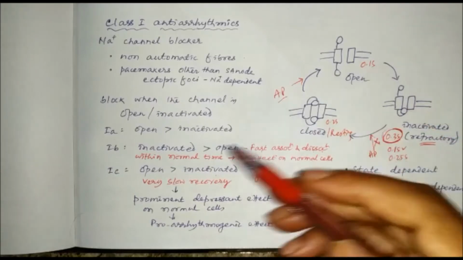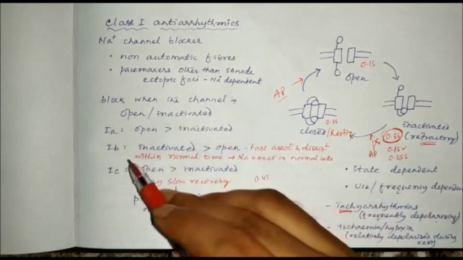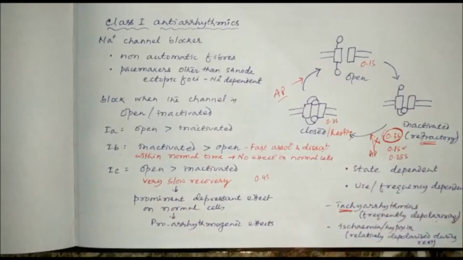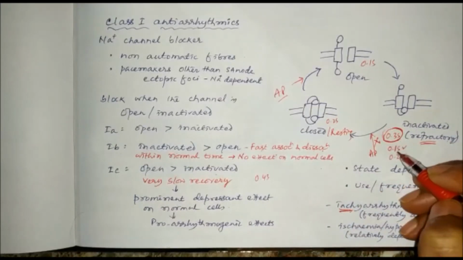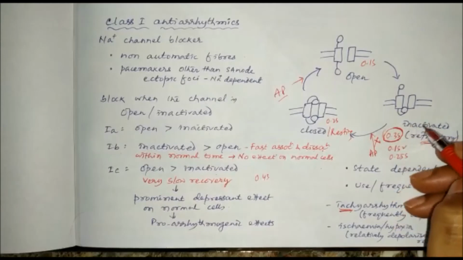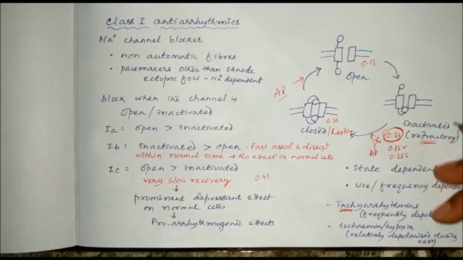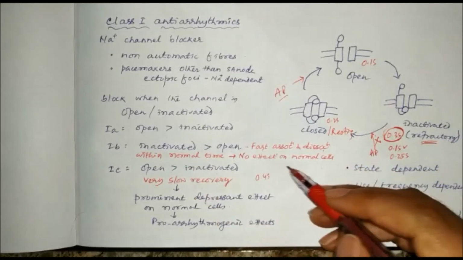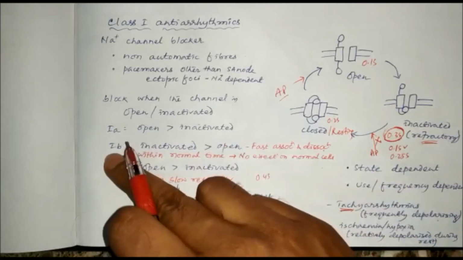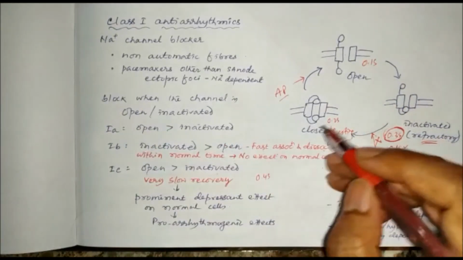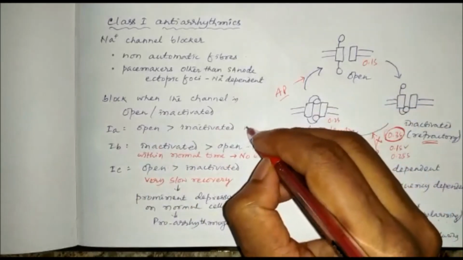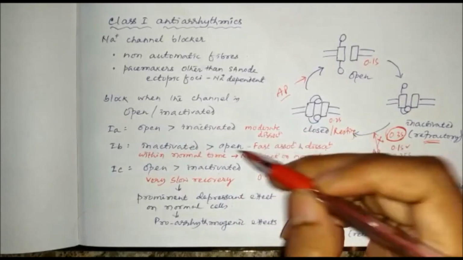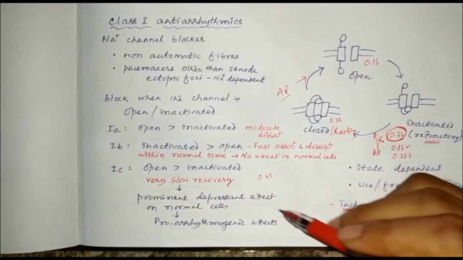So we have 1A, 1B, 1C. In 1B there is fast association and fast dissociation. Fast dissociation means it is taking less time than the normal myocardial fiber takes for its refractory period. Because of that fast dissociation, there is no effect on the normal cells. So class 1B drugs have no effect on the normal cells. Class 1A has moderate dissociation, and class 1C has very slow recovery or very slow dissociation.